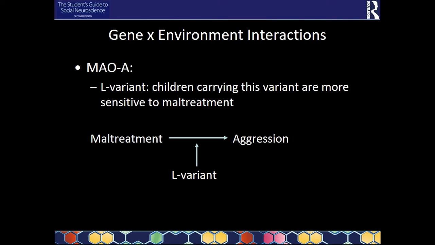In any case, it makes you, in this case, more sensitive to maltreatment. And if you see maltreatment as aggression, it could mean indeed that the question in the beginning, is this L variant more sensitive to aggression? In this case, yes. So it's more sensitive if they are maltreated. So if aggression was put onto them, they are more likely to develop aggression as an adult.